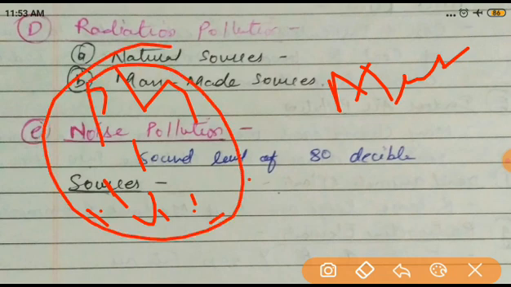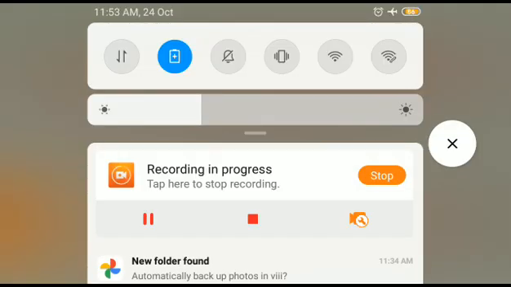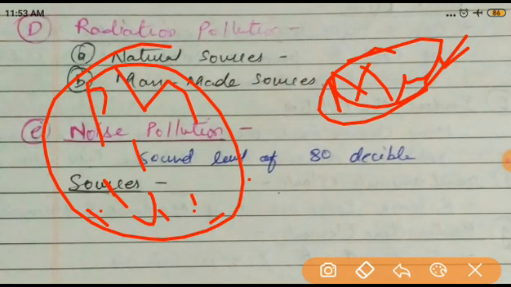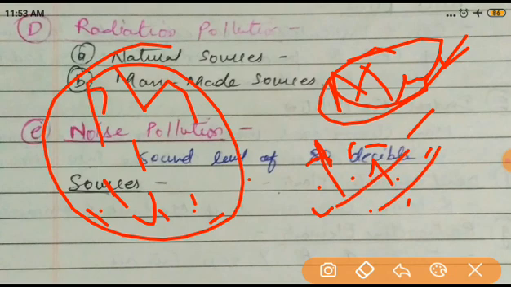So these all are the physical diseases, and there are also some mental diseases. You know very well about it. Mental diseases like depression, which is very common nowadays, irritability, tension, and anxiety. So these all are the very common effects caused by noise pollution. You know very well that these are the common things.